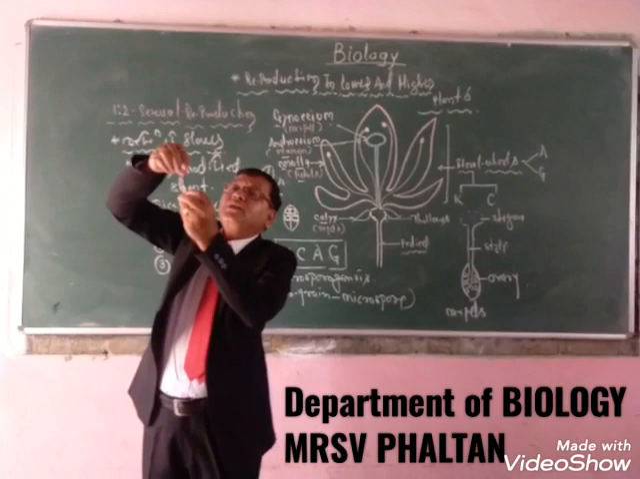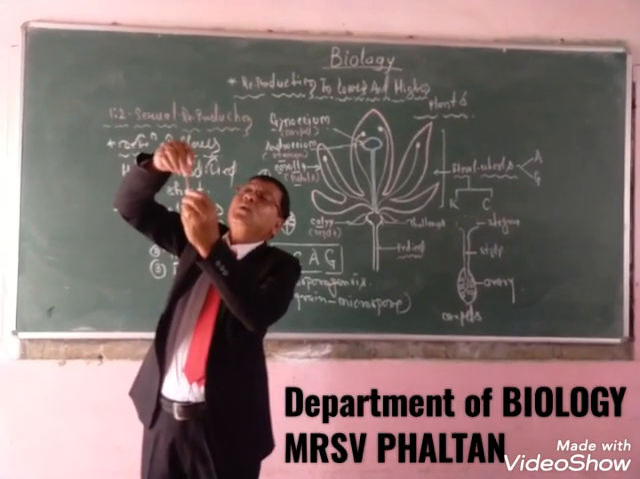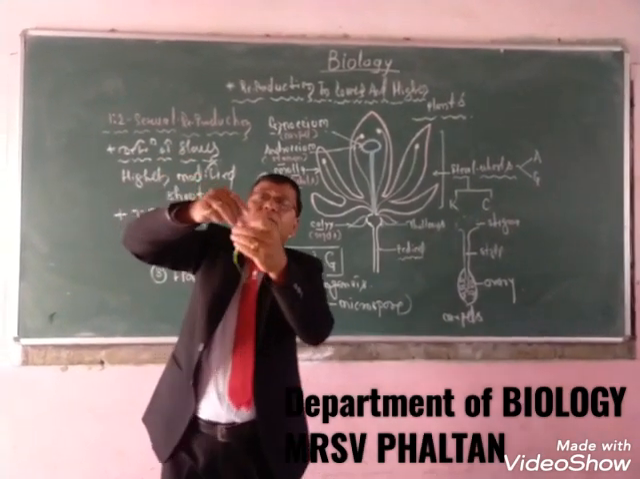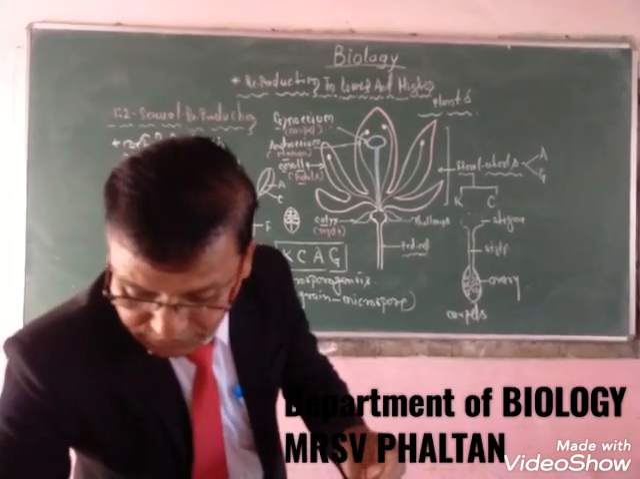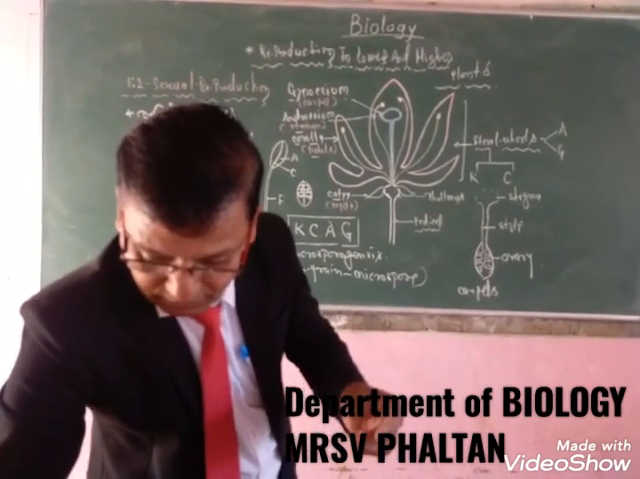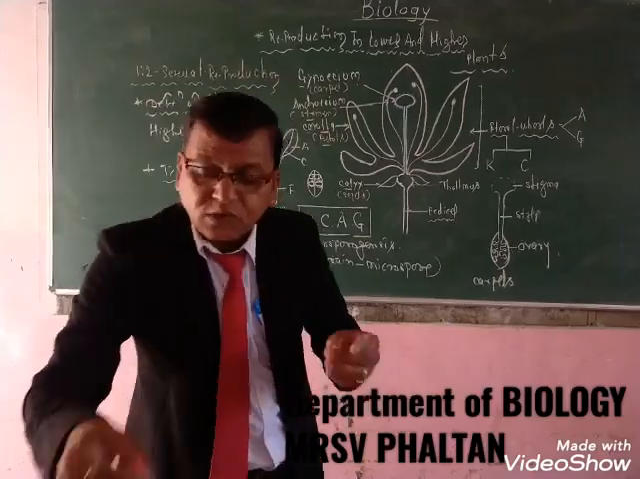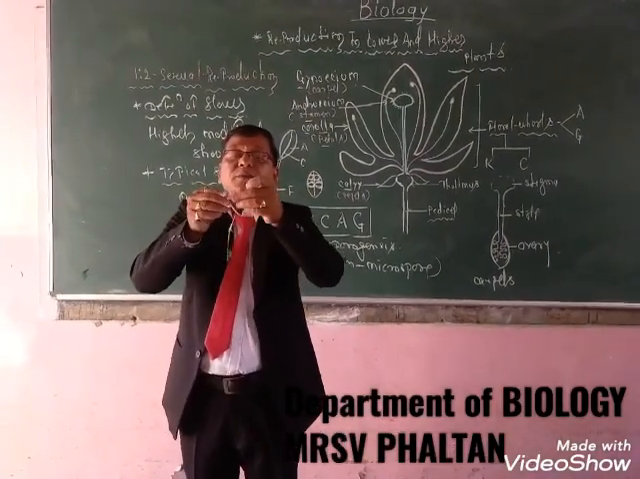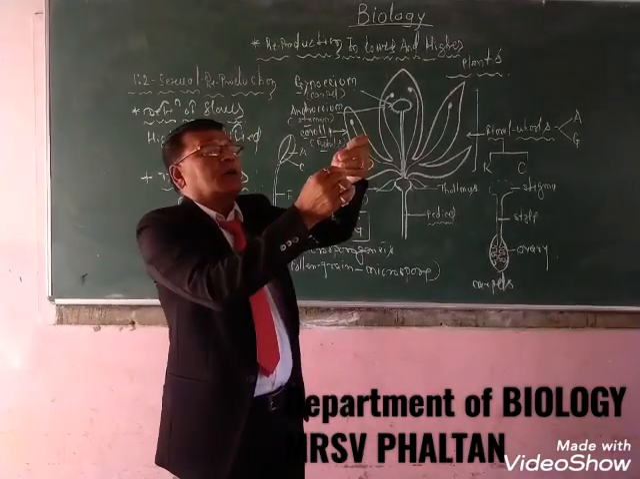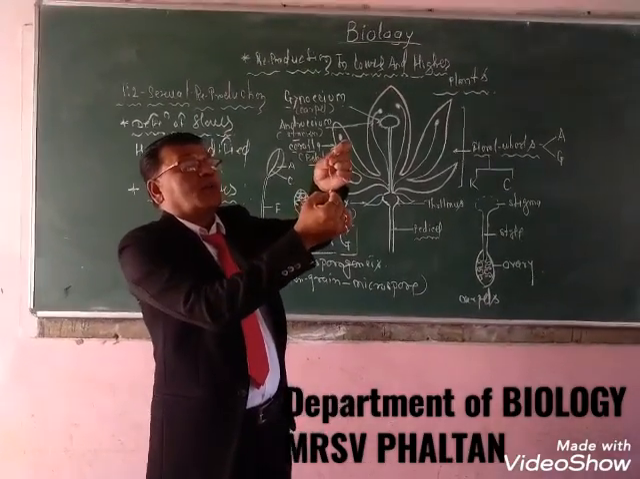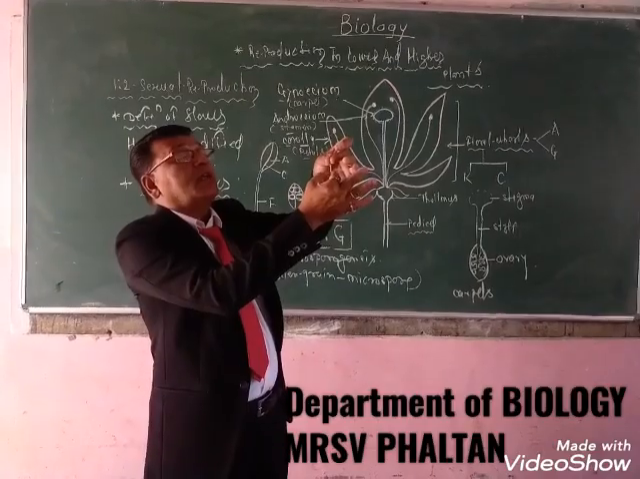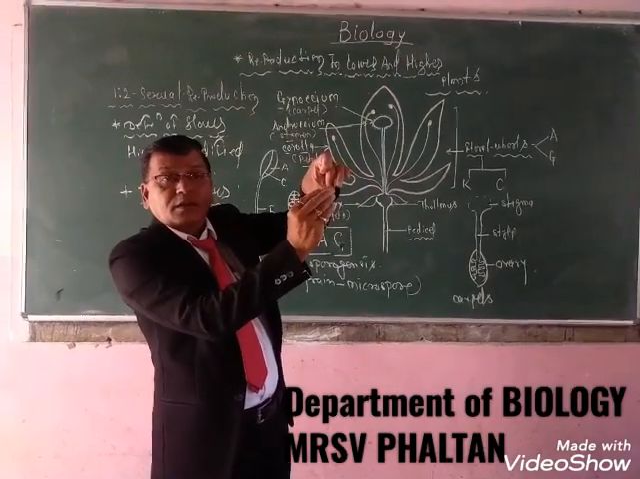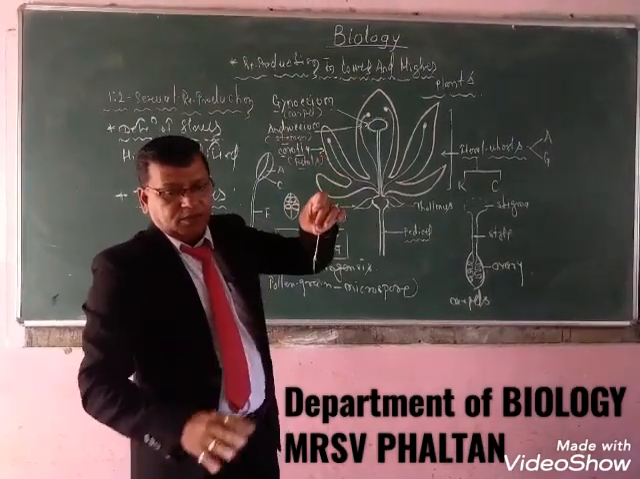So this is the ovary. This is the ovary, this is the style, and these are the stigma. Here stigma is also like this. This is the ovary, this is the style, and these are the stigma. These are the structures of the carpel.